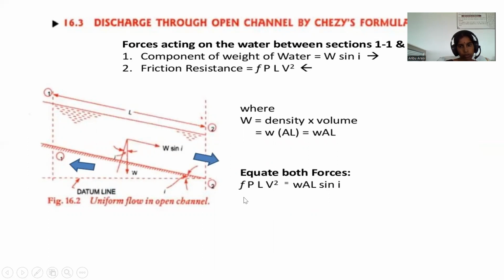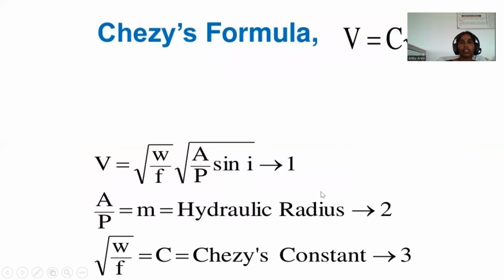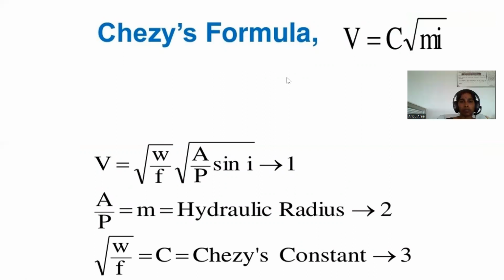f P L V square is equal to w A L sin i. This formula is V equal to C into root of m into i. V is equal to root of w divided by f and root of A by P sin i. This is equation 1. A by P is also denoted as m, that is hydraulic radius, and root of w by f is equal to Chezy's constant.